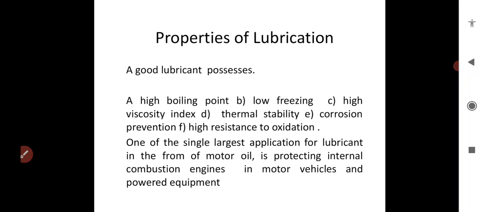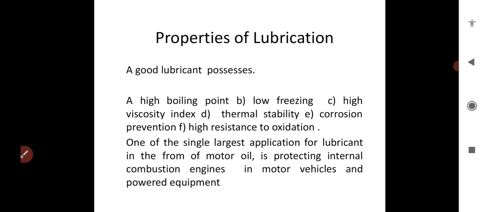One of the single largest applications for lubricant is in the form of motor oil. It is protecting internal combustion engines in motor vehicles and powered equipment.